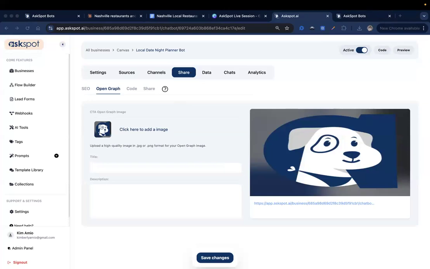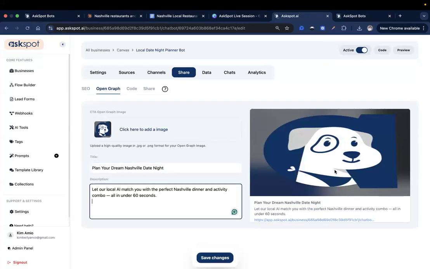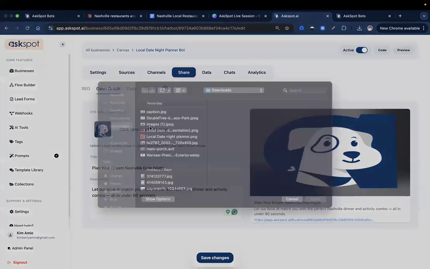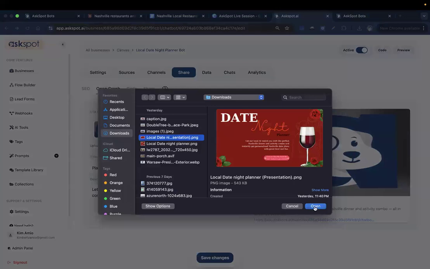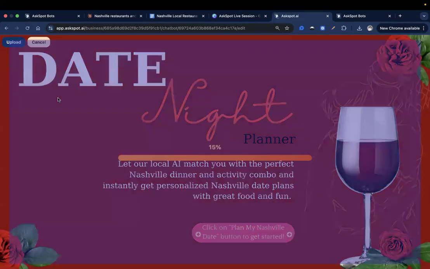So that's our SEO setting and then our open graph. So if you want to share this online, you may want to customize your open graph settings so that is exactly what they'll see. And then add image. So this one was edited inside Canva too.